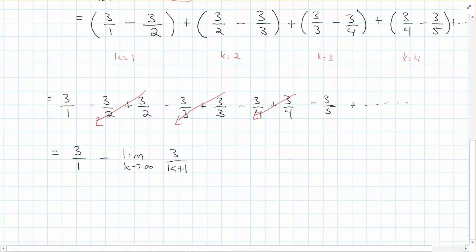Because the 3 over 1 is not going to go anywhere. It's still there at the beginning, and it's there forever. But then, as I said, I'm always going to have this term that I'm subtracting off, and that term is just going to keep going, k is just going to keep getting bigger. And if I look at this for a second, this is hopefully a pretty straightforward one for us to see. This is just going to be 3 minus 0, which is 3.